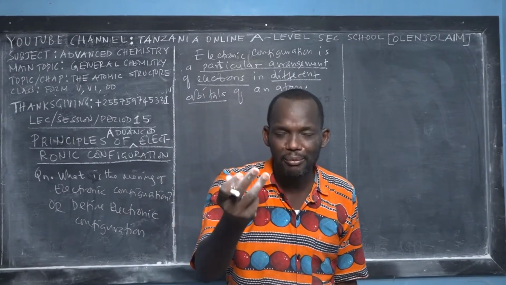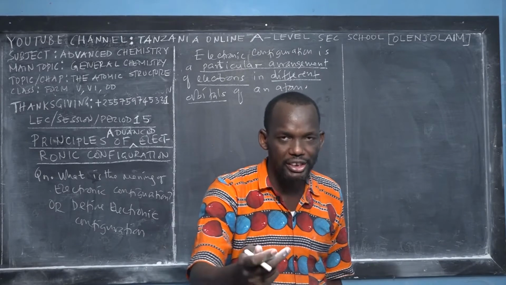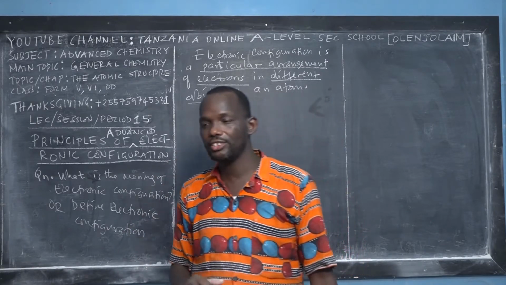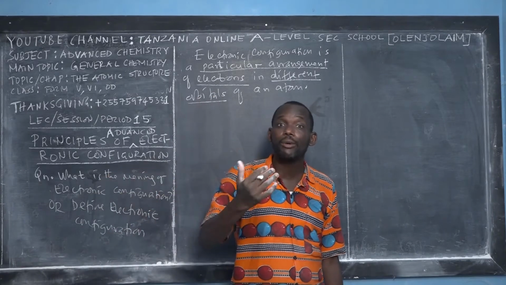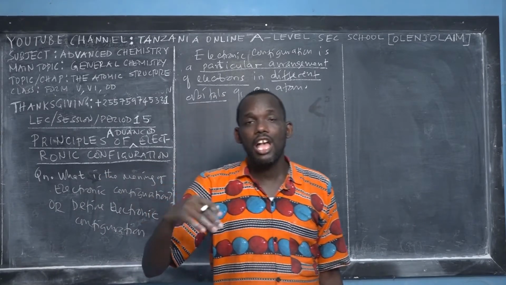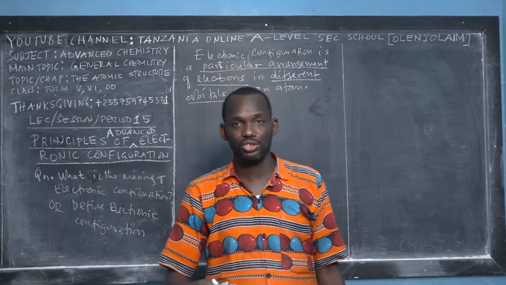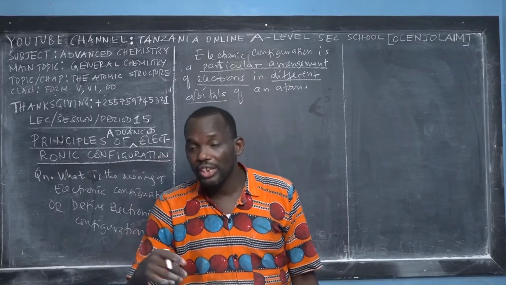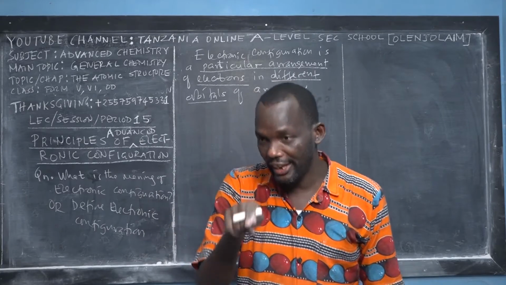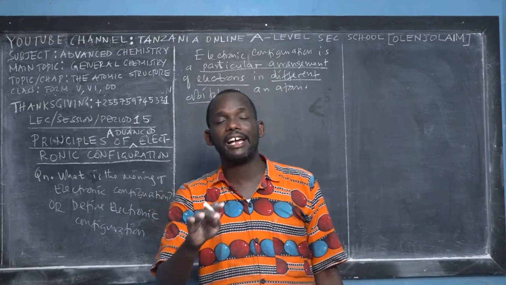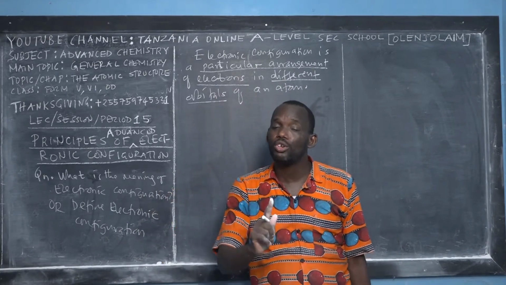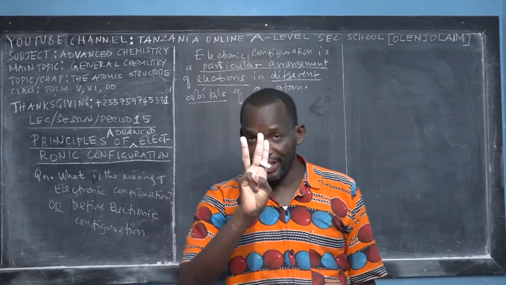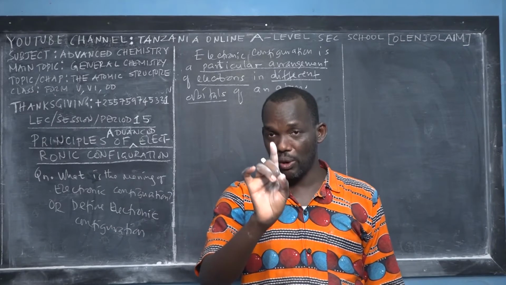So we have the S sub-energy level, the P sub-energy level, the D sub-energy level, and the F sub-energy level. When I taught you about the magnetic quantum number, one of its applications is to determine the number of orbitals in each sub-energy level. The s has only 1 orbital. The p has 3 orbitals: px, py, pz.